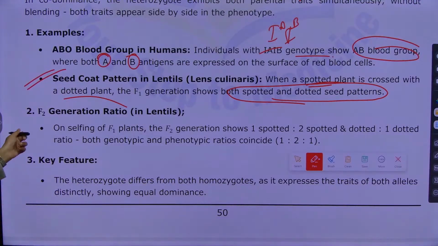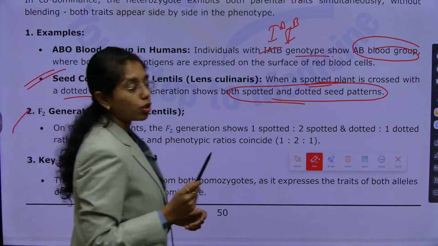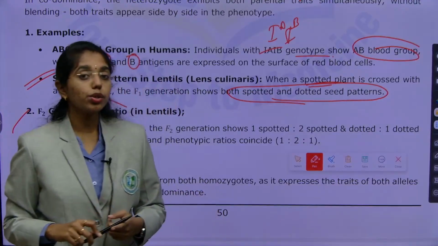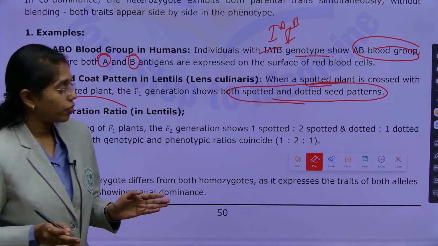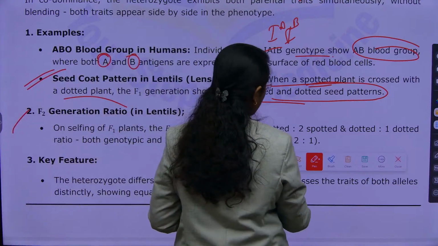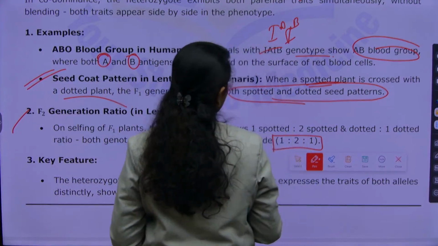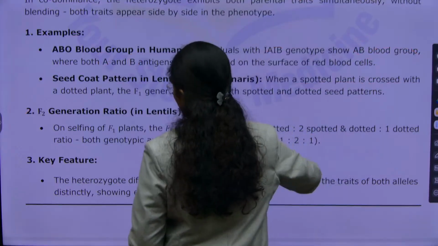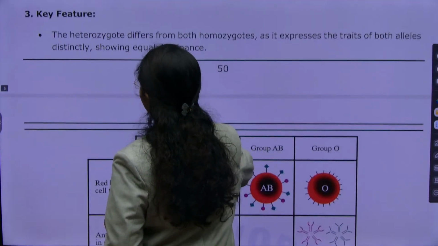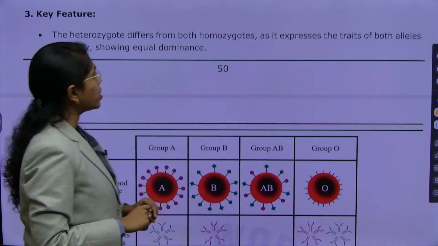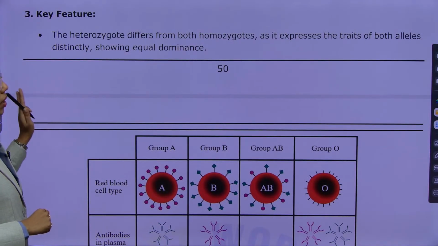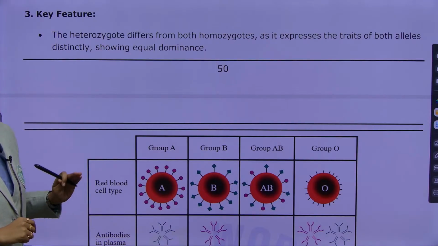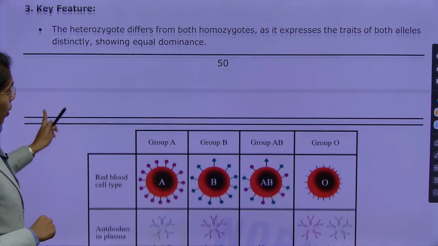So, here in the F2 generation you can see a 1:2:1 ratio. This 1:2:1 ratio will be the same for phenotype and genotype. Phenotypic and genotypic ratio will be 1:2:1. And then we will go with the key feature: the heterozygote differs from both homozygotes as it expresses the traits of both the alleles distinctly, that is equal dominance.